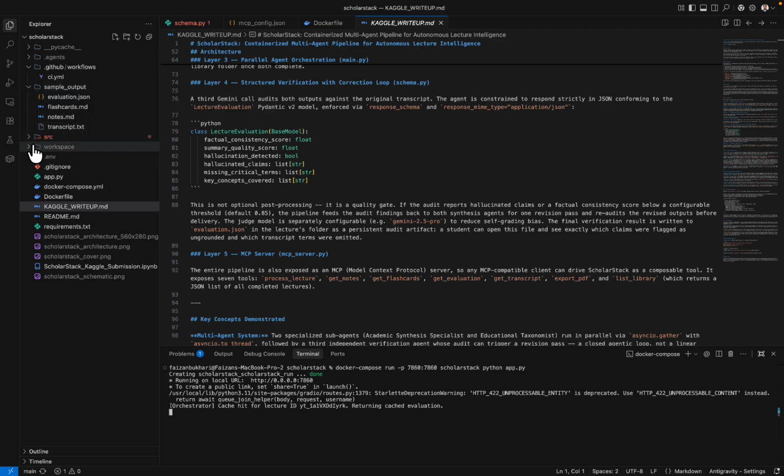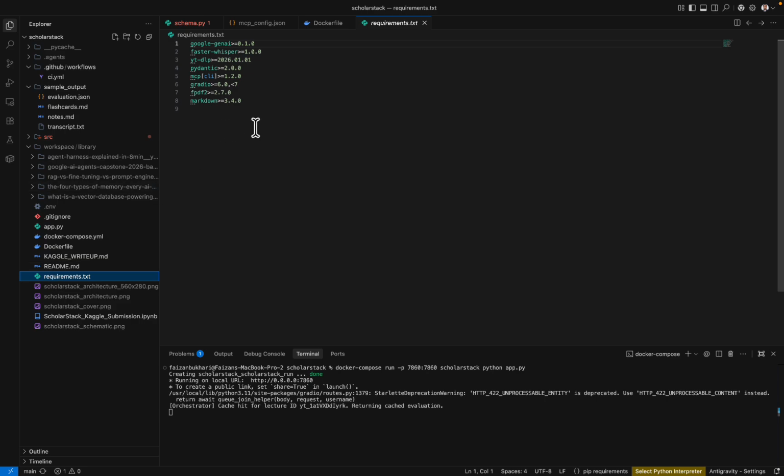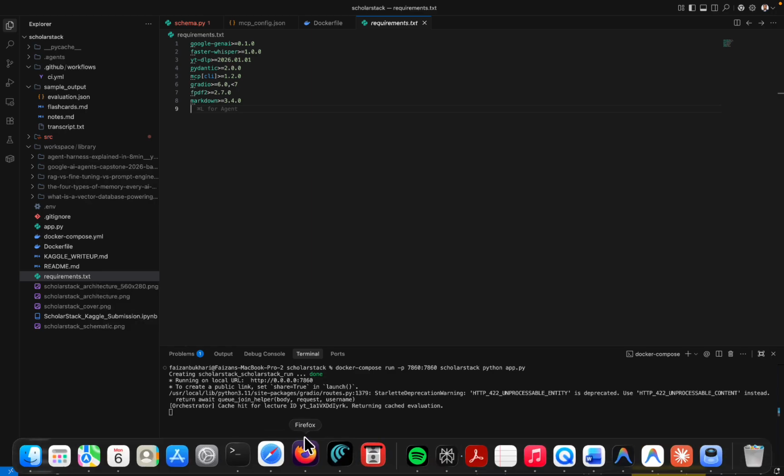But this is not the workspace. The workspace is this one. Here we will get the structures in your local system. So I have these in my local system, and I put them in gitignore, so they don't get pushed every time I make some changes in git. And these are Docker files, and these are some of the requirements for Docker. There's nothing you need to do. You need just to run it.